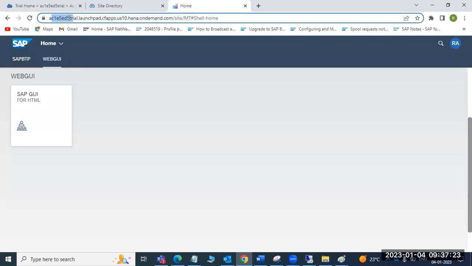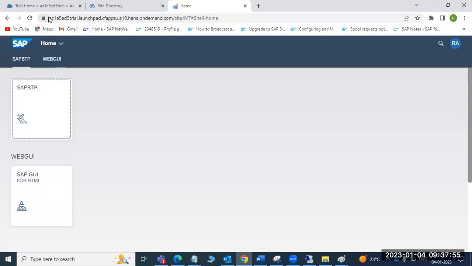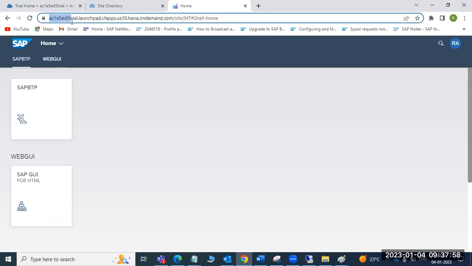Your site will come first, the first letters of the site, like the apps which you are accessing, should follow this naming convention. Maybe if you put XYZ, it will come to the XYZ site. So it depends upon the site. If you put a different one, you will get a different site name. Site name means the URL, the Fiori URL, you will get it out here.